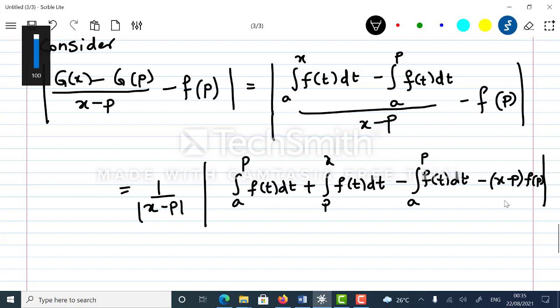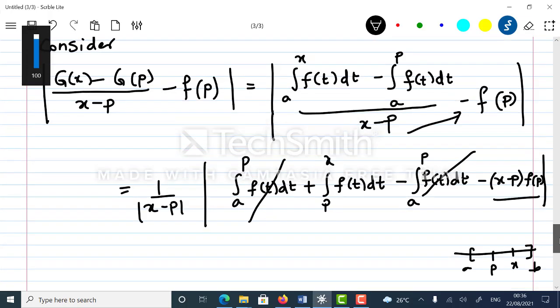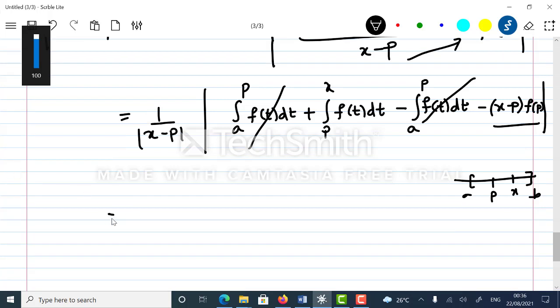So when I cross multiply this x minus p over here, I will get this. And how did I get this p? You could see that this is a, this is b, here is x, so p is somewhere here. So a to x can be split into a to p and then p to x. Then one of the integrals will get cancelled. So this and this will get cancelled, and I will be left with the following.